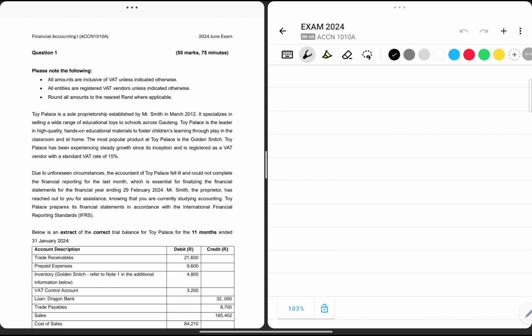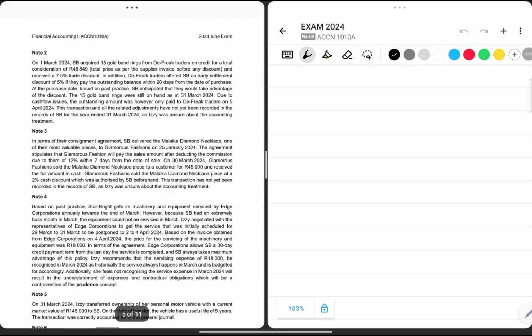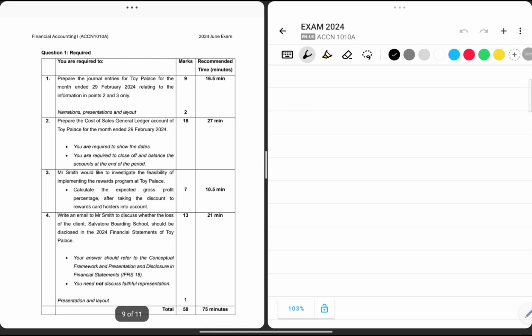So in continuing, last time we treated required number one, when we were preparing the journal entries for Toy Palace for the month ended 29th February 2024. Now we are going to be looking at required number two, where we are going to prepare the cost of sales general ledger account of Toy Palace for the month ended 29th February 2024. As indicated, we are required to show the dates, the close offs, as well as balance the accounts as at the end of the period.